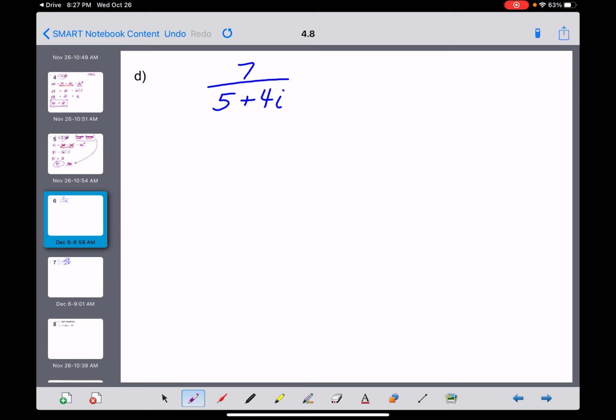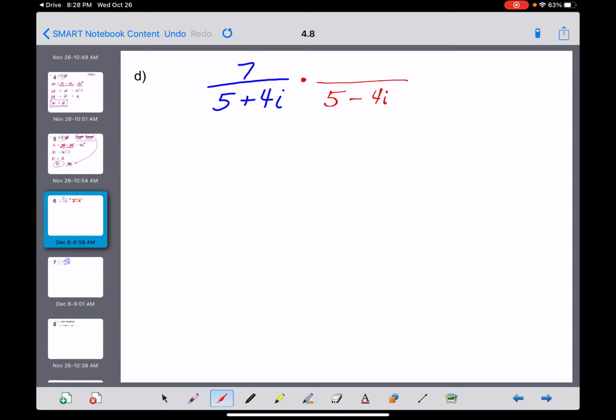So the rule we're going to try to follow here, guys, is that we're not allowed to keep an i in the denominator. We have to find a way to get rid of it, and here's how we do it. We're going to take this fraction and multiply it by the conjugate of its denominator. 5 plus 4i has a conjugate of 5, same first term, but now minus 4i.